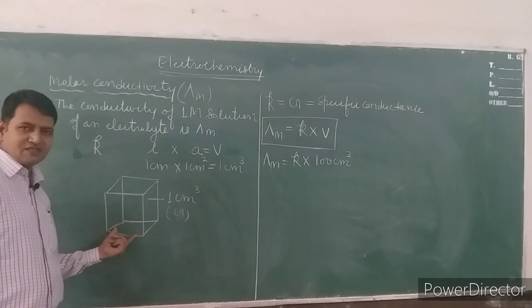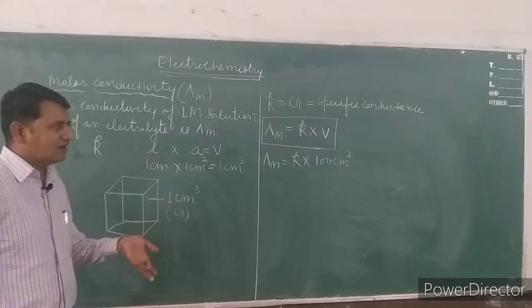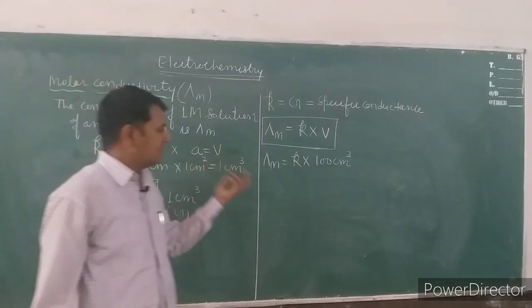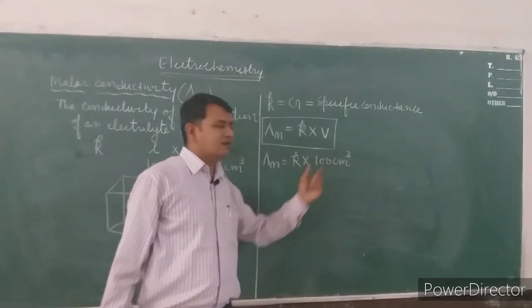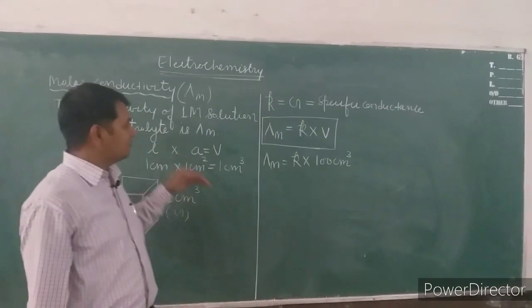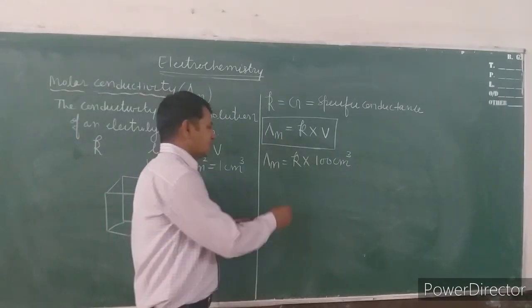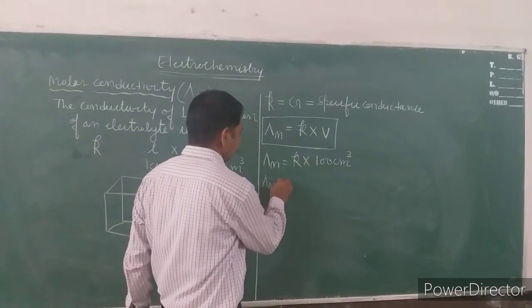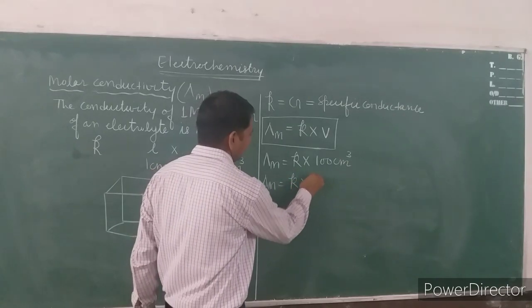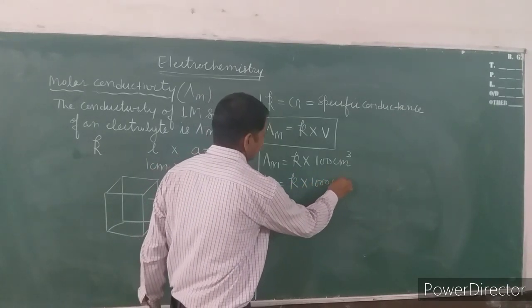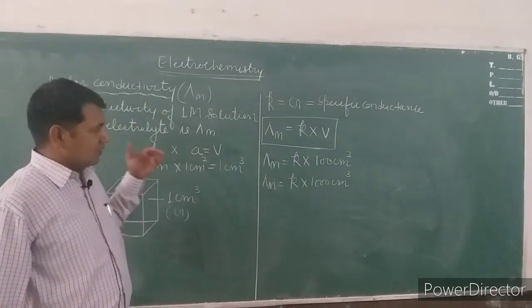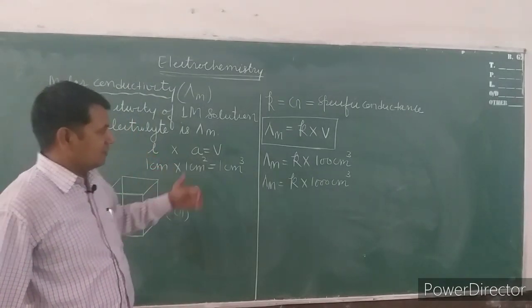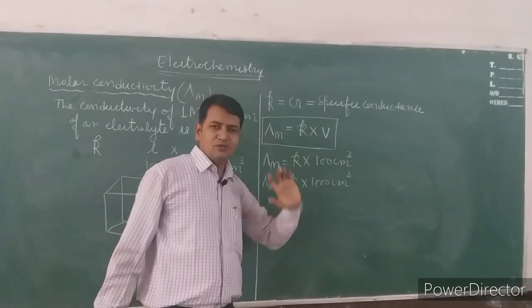If we convert this 1 centimeter cube solution into 1000 centimeter cube solution, in that condition the lambda m will be the conductivity of 1000 centimeter cube, and we are dealing with the 1 molar. In that situation, lambda m is equal to kappa into 1000 centimeter cube. So it is confirmed that lambda m is directly proportional to volume.